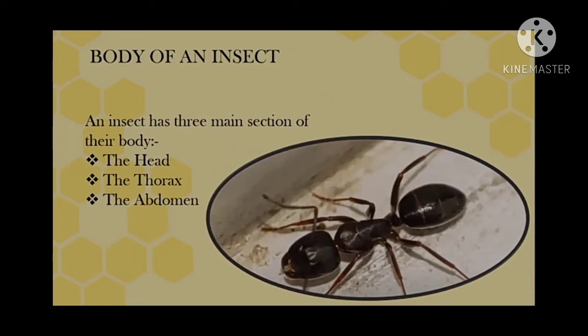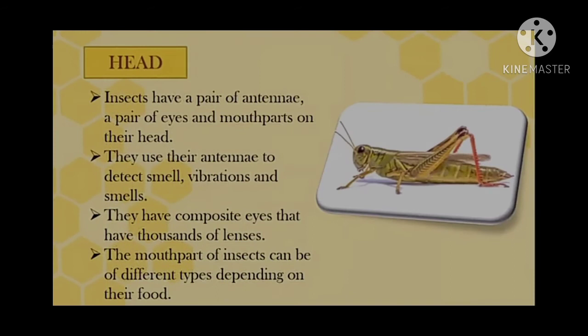Body of an insect. An insect has 3 main sections of its body: the first is the head, the second is the thorax, and the final one is the abdomen. Head, thorax, and abdomen are the 3 main sections of the body of an insect. Now we shall move on to read one by one about the head, thorax, and abdomen.